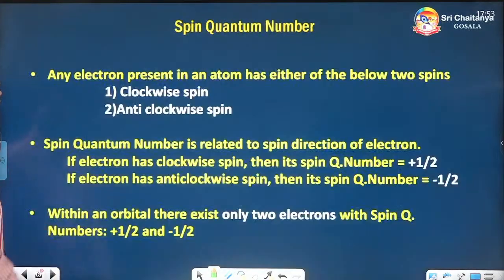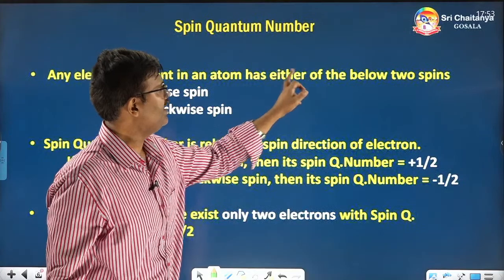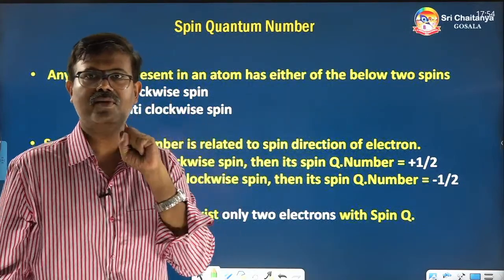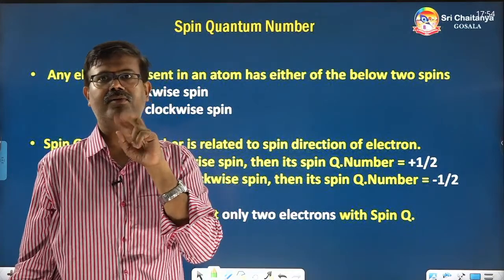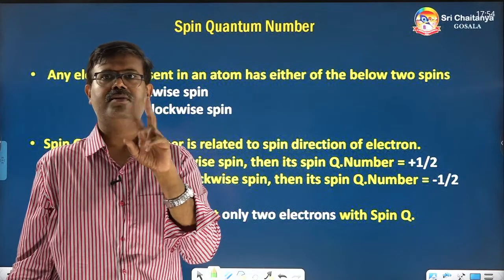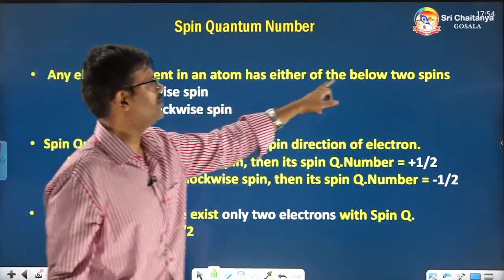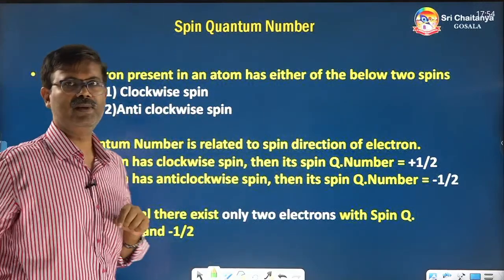Now, any electron present in an atom has either of the below 2 spins. The orbital is like a house, and in that house only 2 electrons are present, maximum 2 electrons. These 2 electrons will have either clockwise spin or anti-clockwise spin.